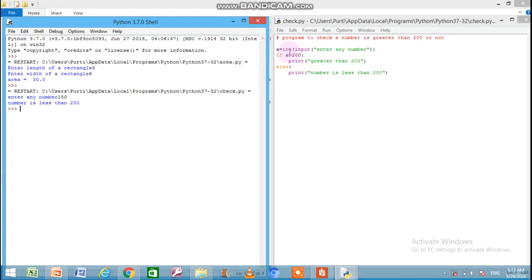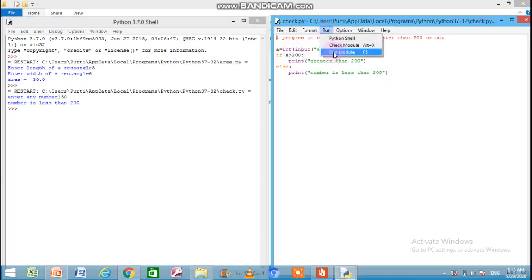If the condition result is true, it will print this message. If the condition result is false, it will jump to the else part and print this message. So you can see the number is less than 200 message is printed, which is in the else part, because 150 is not greater than 200, condition result is false, so it jumps to the else part and printed this message, number is less than 200.